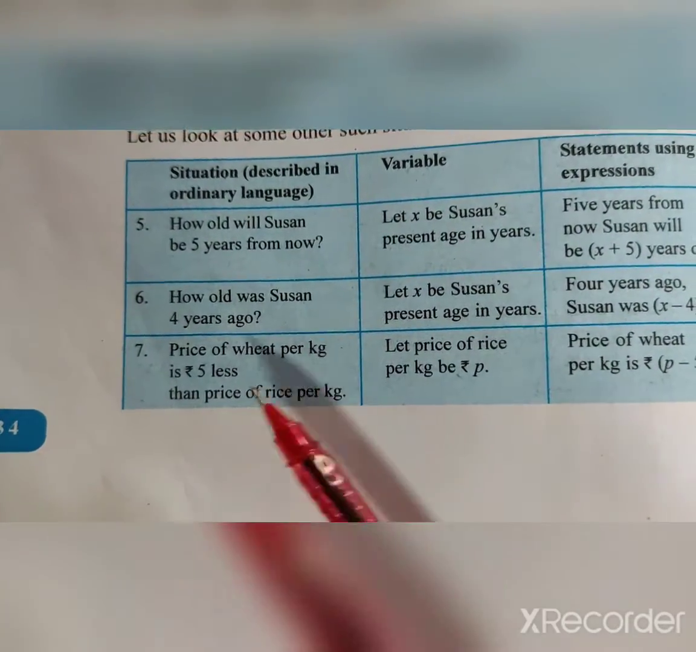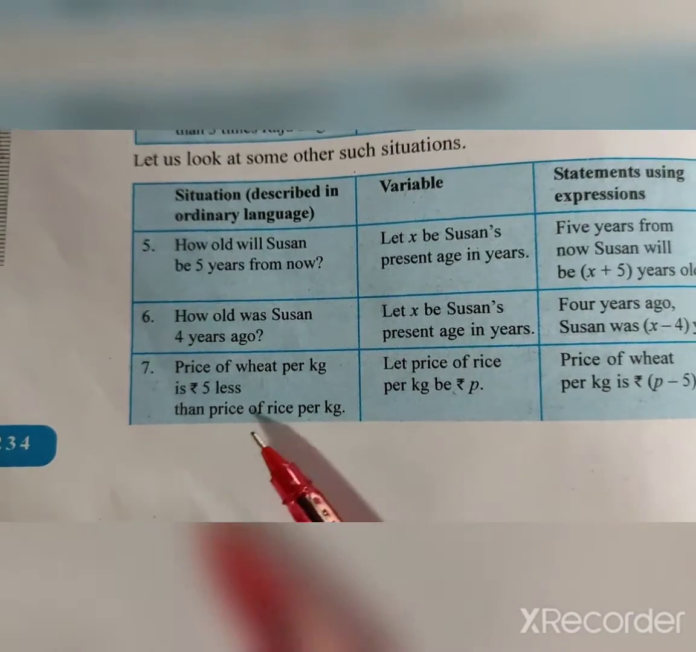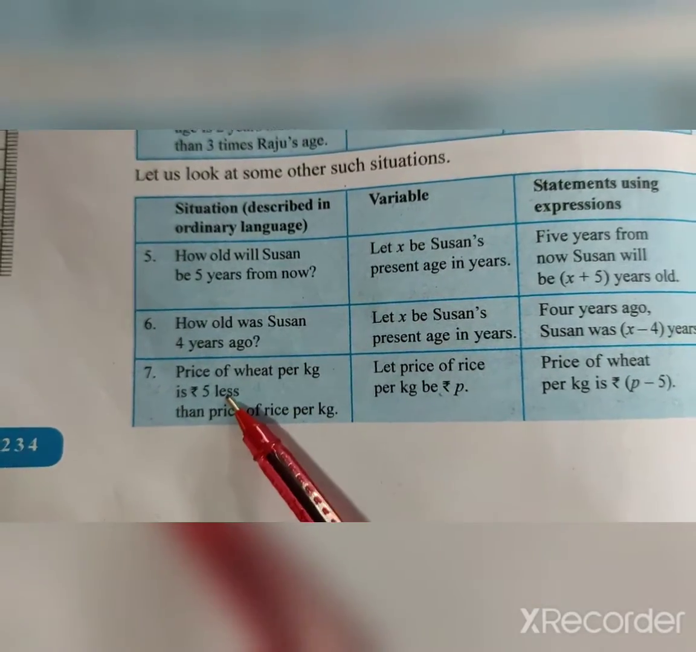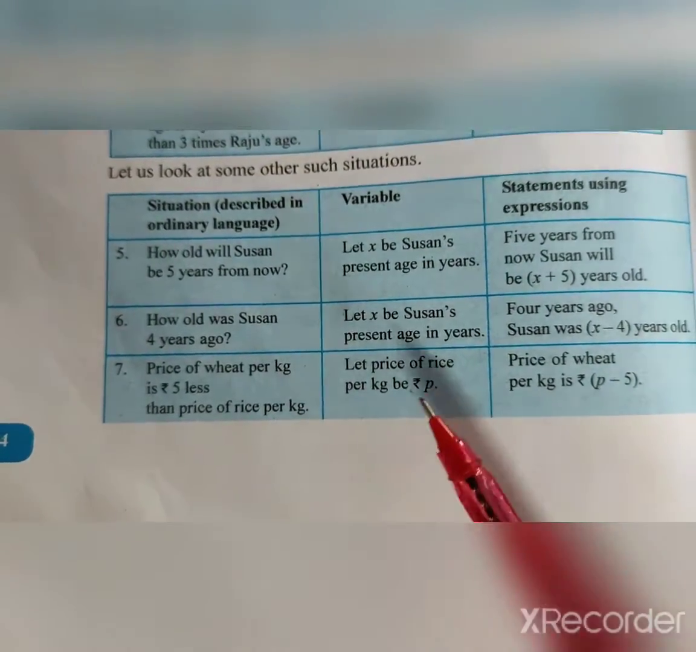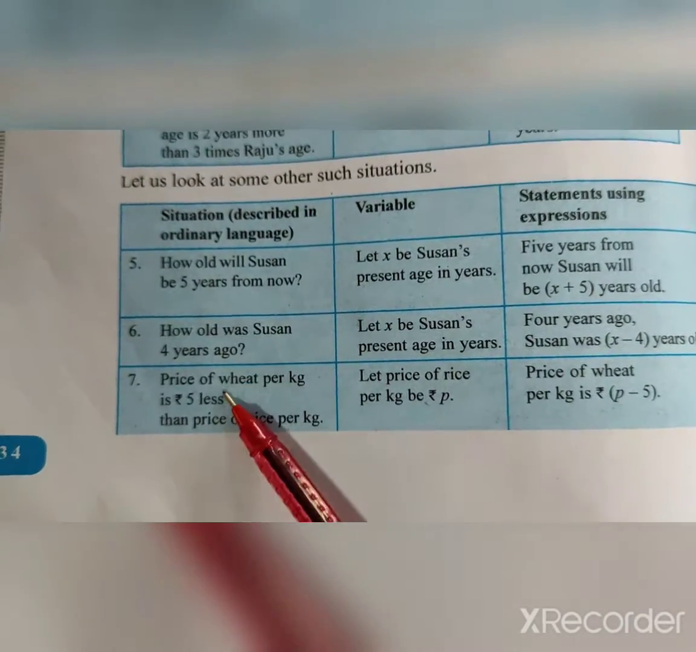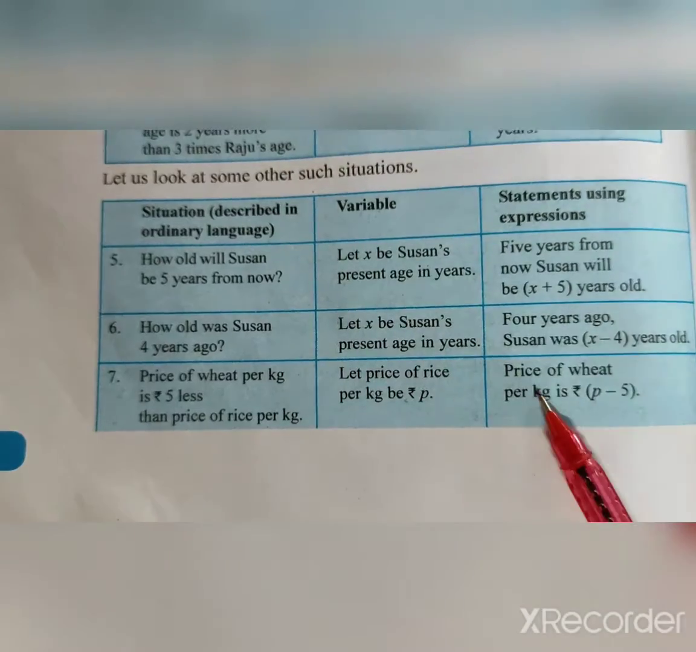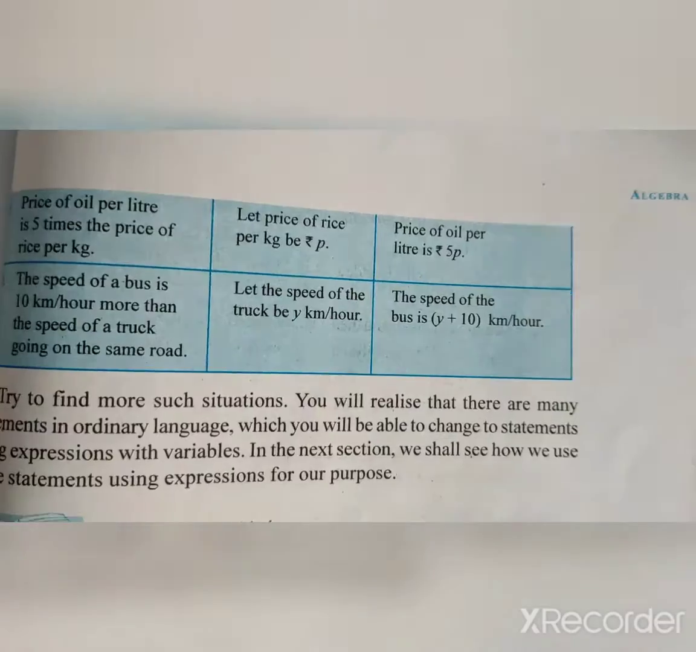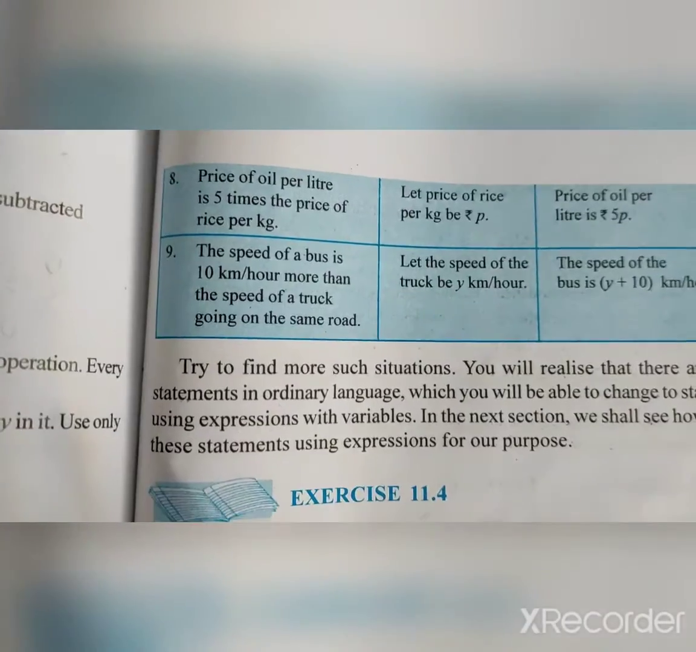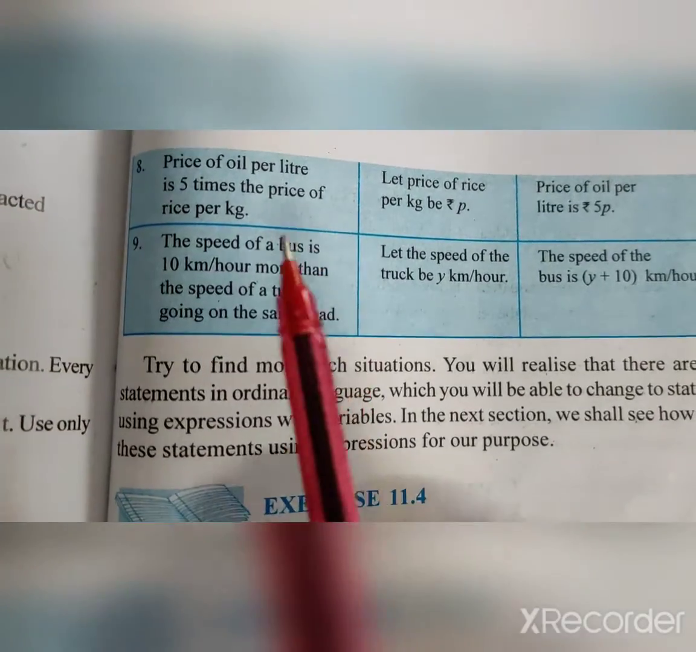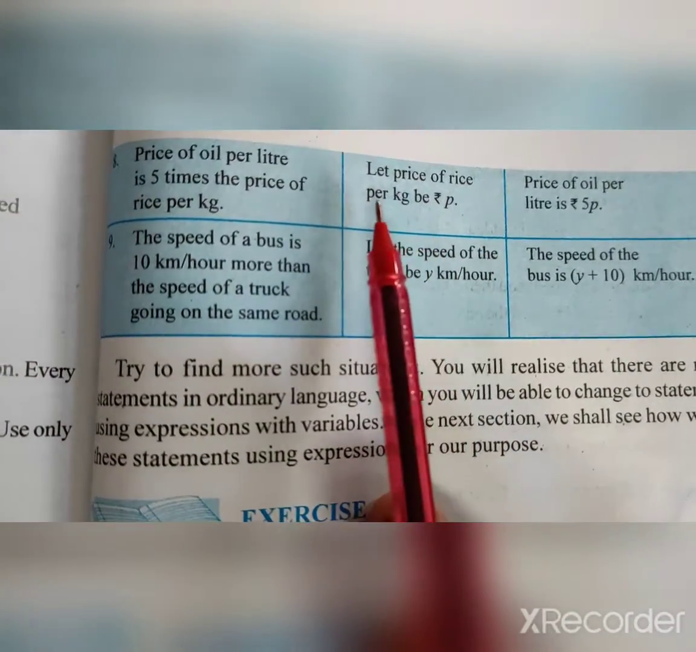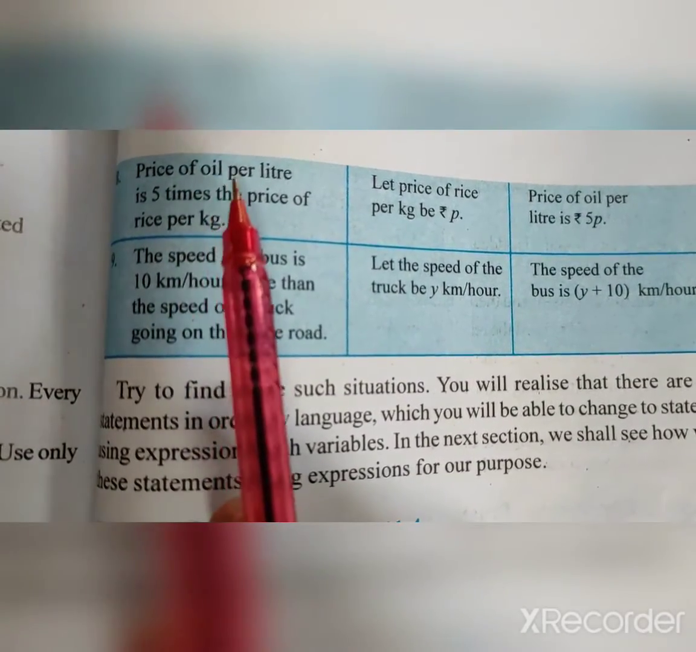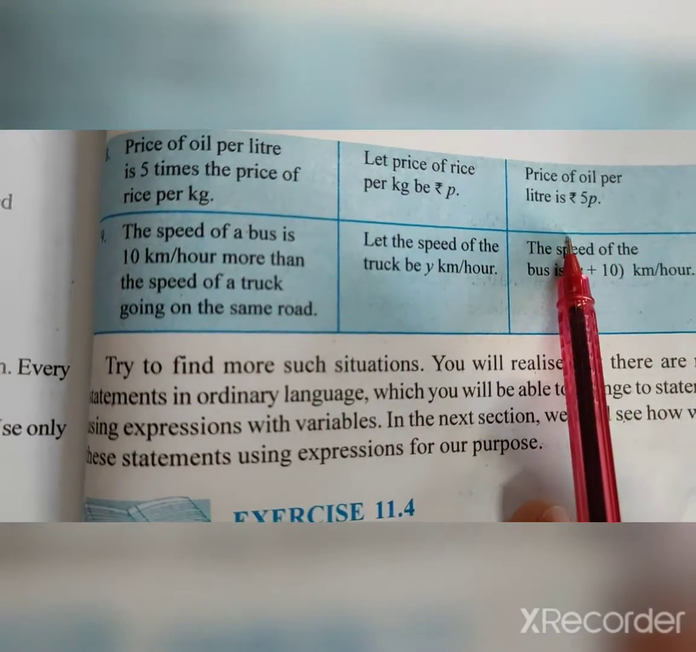Price of wheat per kg in rupees is 5 less than price of rice per kg. Let price of rice per kg be P. 5 rupees less means P minus 5. So price of wheat per kg is rupees P minus 5. Price of oil per liter is 5 times the price of rice per kg. Let price of rice per kg be rupees P. Then 5 times means 5P. So price of oil per liter is 5P.